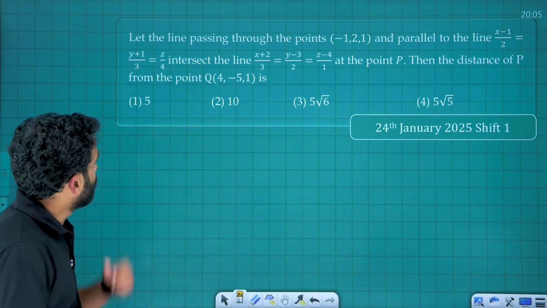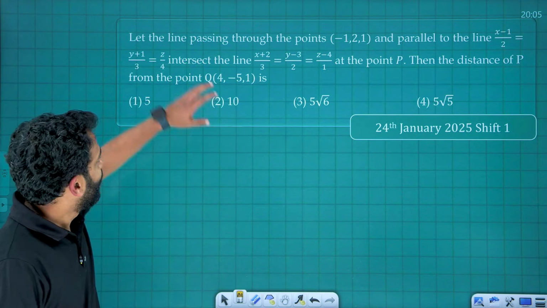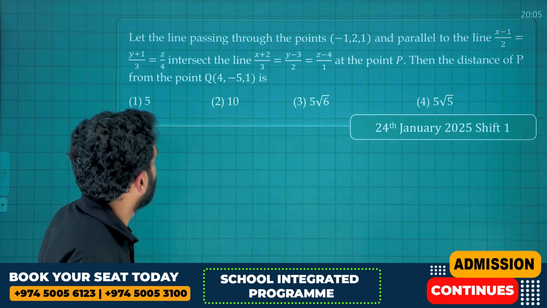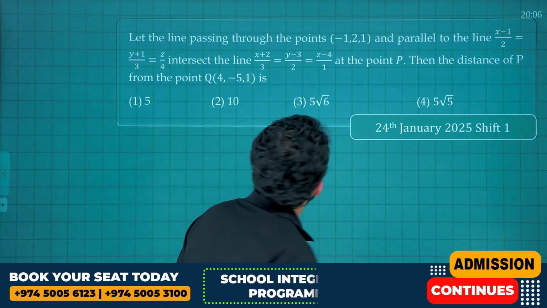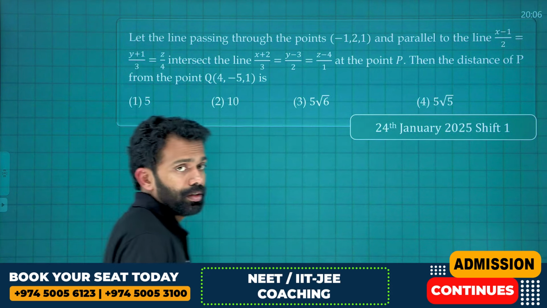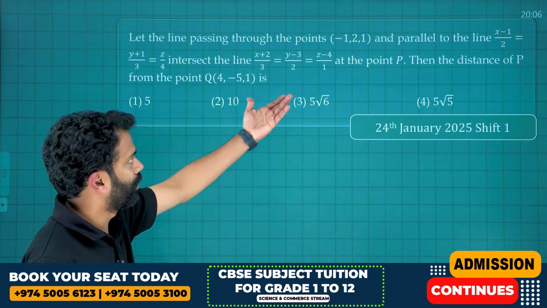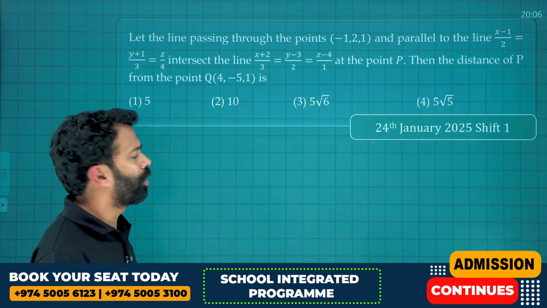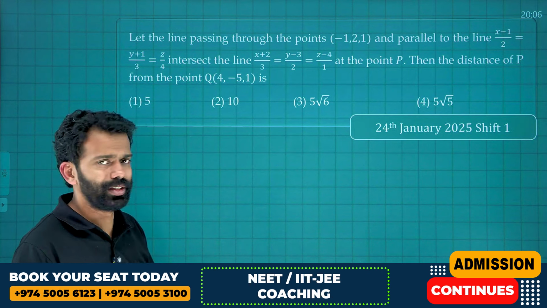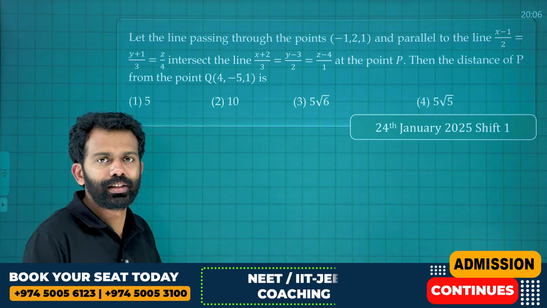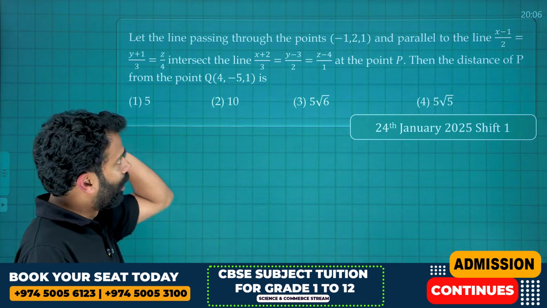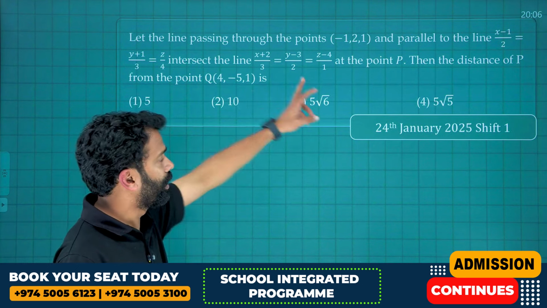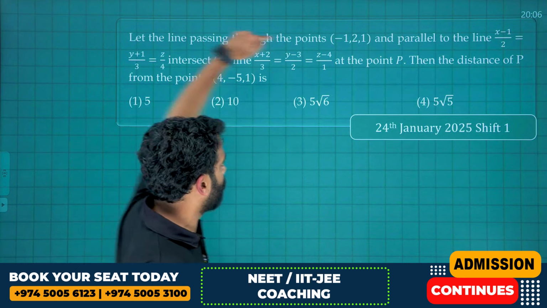Our very next question, a very easy one. Let the line passing through the point (-1, 2, 1) and parallel to the line (x-1)/2 = (y+1)/3 = z/4 intersect another line at the point P. Then find the distance of P from the point (4, -1, 5). It's a very easy question, just point of intersection and the distance formula. We need to find the point of intersection of this line and a line which is passing through this point and parallel to this line.